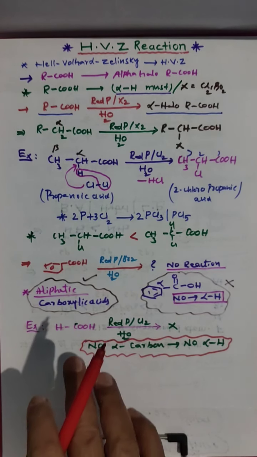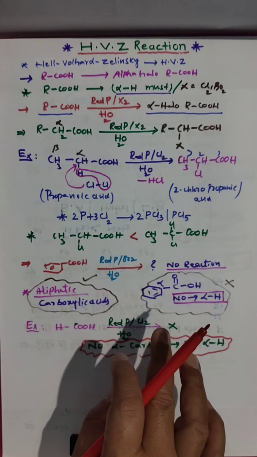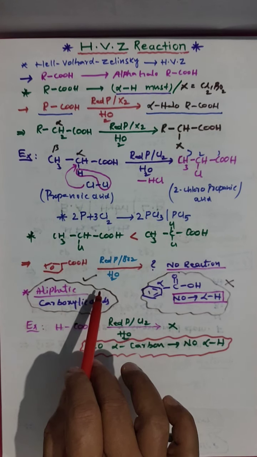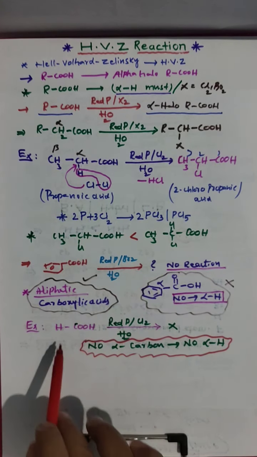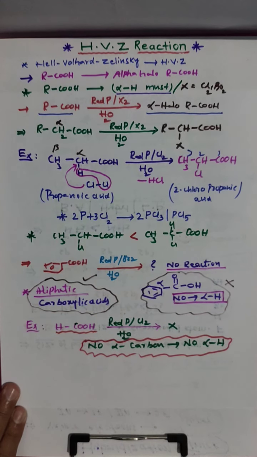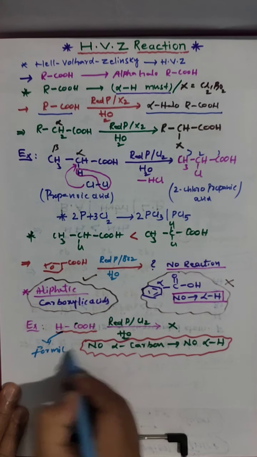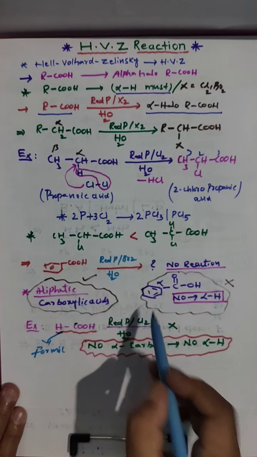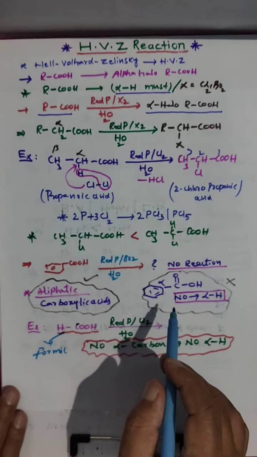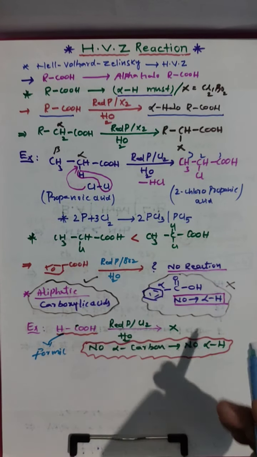So in the HVZ reaction, carboxylic acid is converted into alpha halocarboxylic acid. You must take an aliphatic carboxylic acid which contains at least one alpha hydrogen. What is the name of this acid? This is formic acid. So with formic acid there is no HVZ reaction. With benzoic acid there is no HVZ reaction. So you should go only with aliphatic acids with alpha hydrogens.